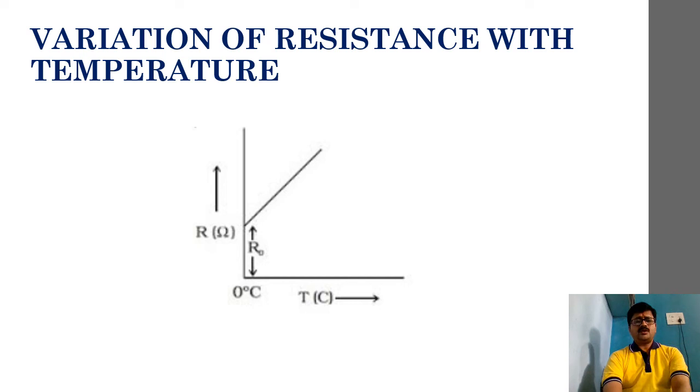It has a certain constant value R0 at 0 degree Celsius. That particular thing we must remember. And as you can notice here, the variation of resistance with temperature is a linear, straight line graph. That means with the temperature rise, the resistance of the conductor will increase. This is what we are trying to find.